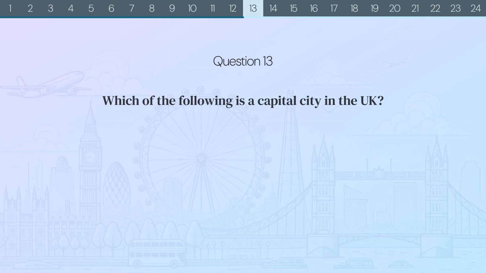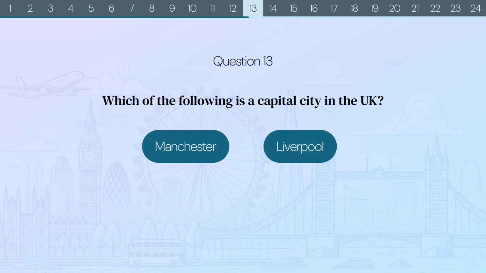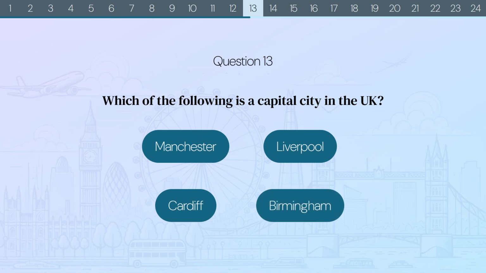Question 13. Which of the following is a capital city in the UK? Manchester, Liverpool, Cardiff, or Birmingham?